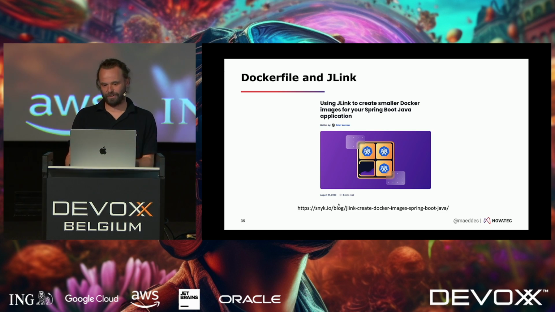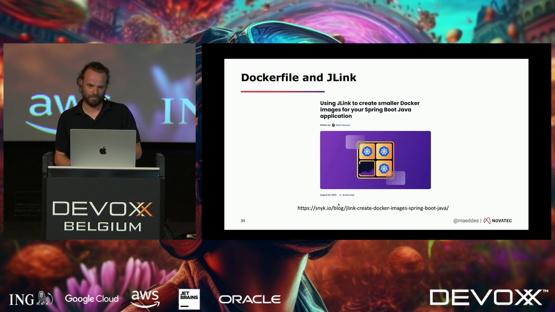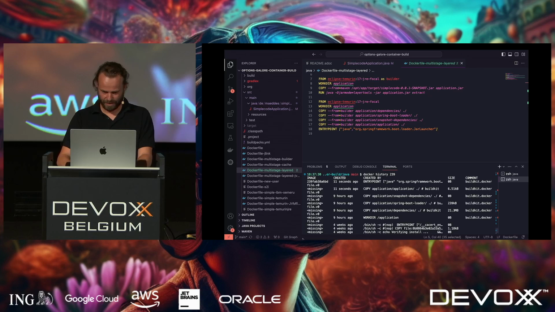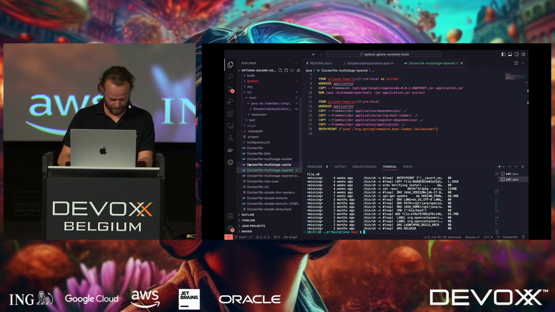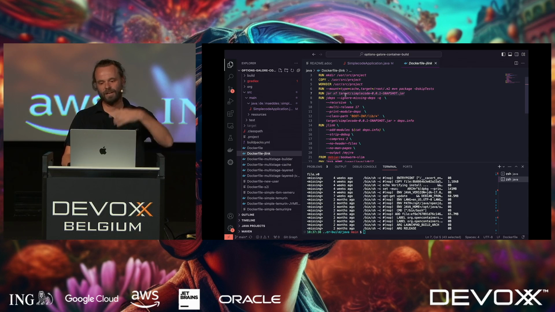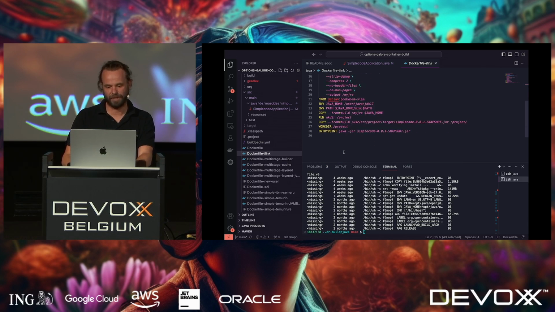Another thing I just found out, looking at the blog from Snyk, Brian Vermeer has shown a way to build a container using jlink. I can show that real quick as well. This is basically the code which is here. It's also a multistage Dockerfile, which extracts the jar, analyzes the dependencies, and uses jlink to only build an image with the necessary dependencies.